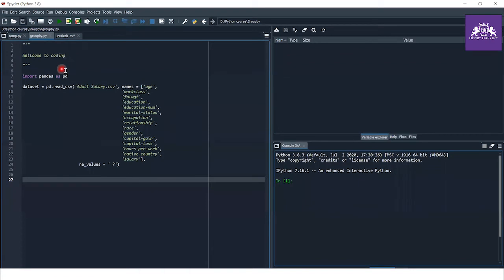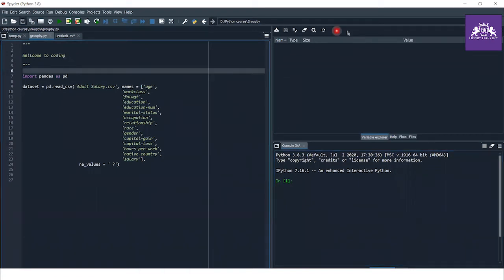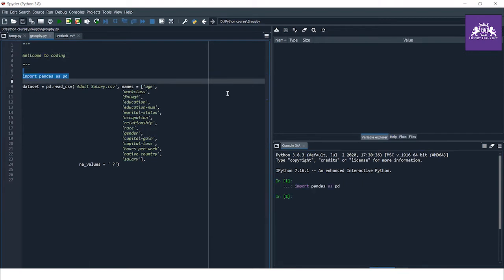Here, first of all, you can see this in the Python course folder. I made a new folder group by, and here I made a file group by.py Python file. In this, we are going to do today's coding session on the group by function. First of all, I'm going to import the pandas library for doing the group by stuff, and you can see the files here. I have only two files, adultsalary.csv and group by.py.